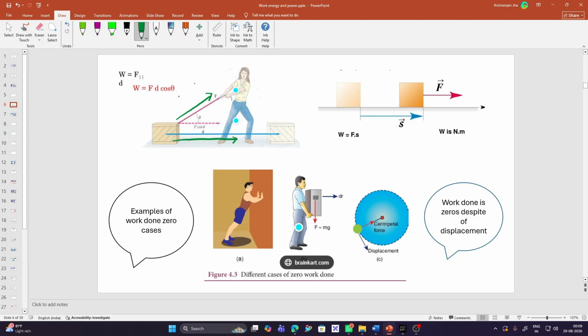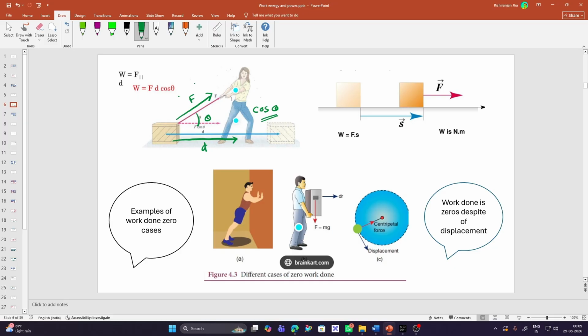This blue line represents the direction of displacement, and this red line represents the direction of force. There is an angle between force and displacement. That angle is called theta, and it appears as cos theta. So hope you understand this concept: work is equal to force into displacement cos theta.